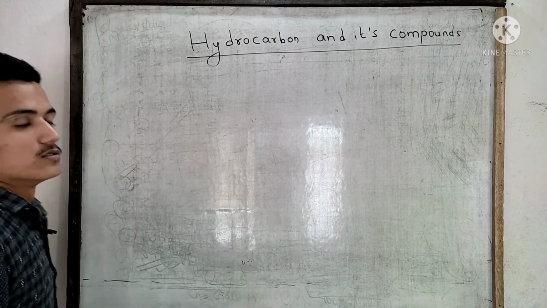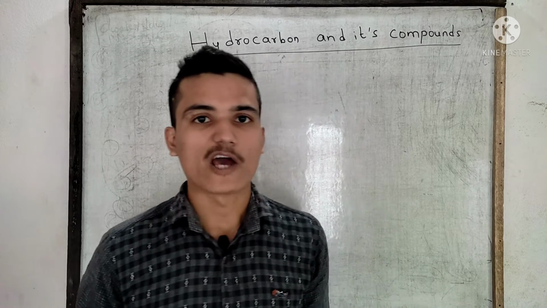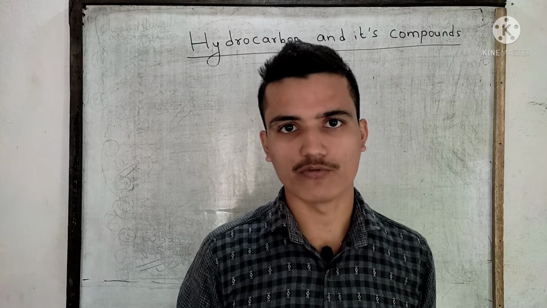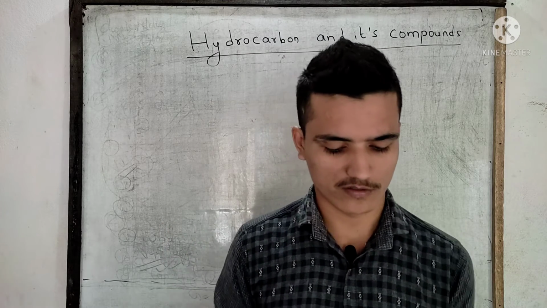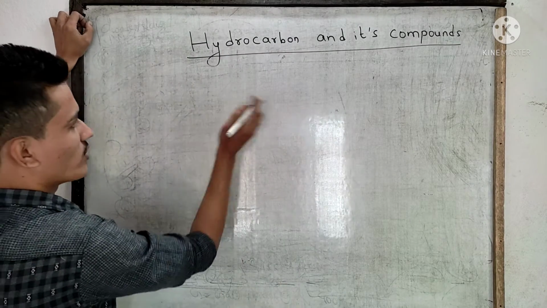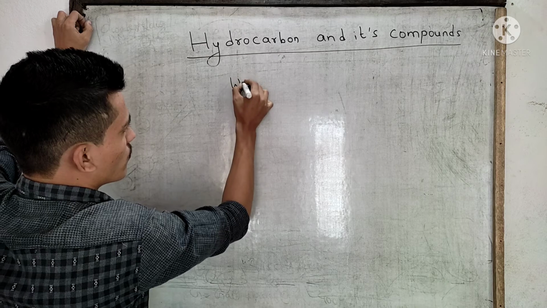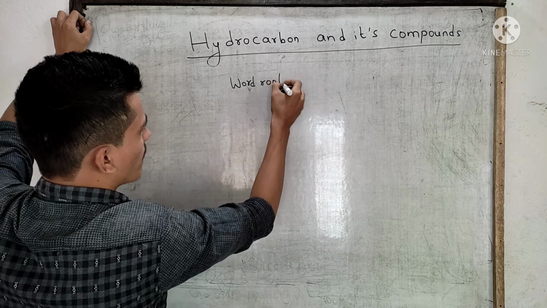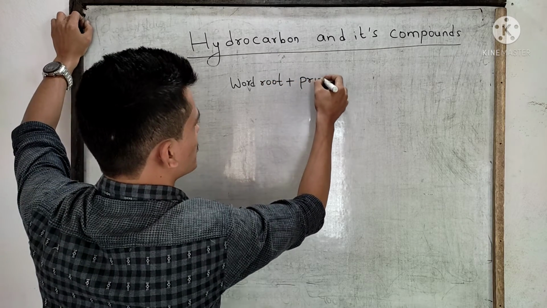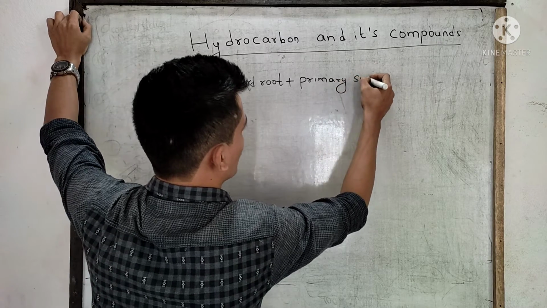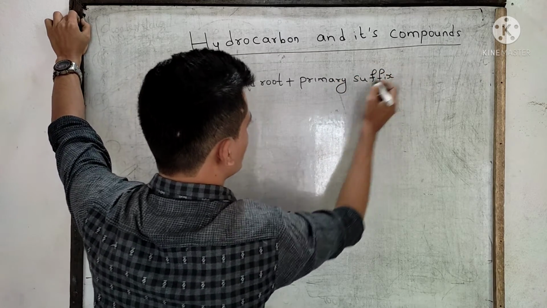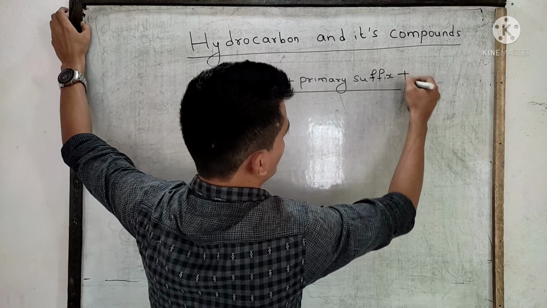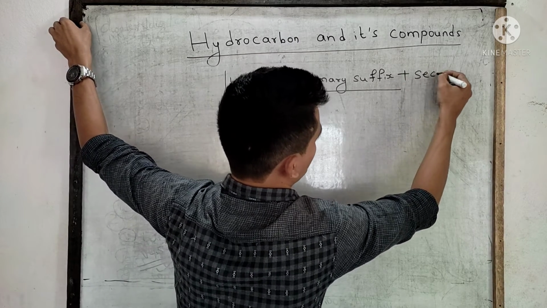Now, in order to write the IUPAC name of a compound, whether it is a saturated or unsaturated hydrocarbon, you have to follow one formula, which is: word root plus primary suffix and another is secondary suffix.